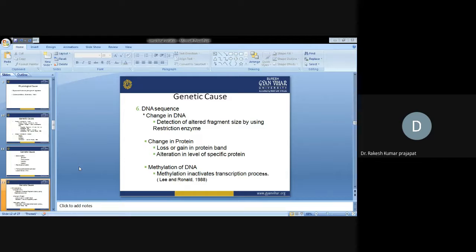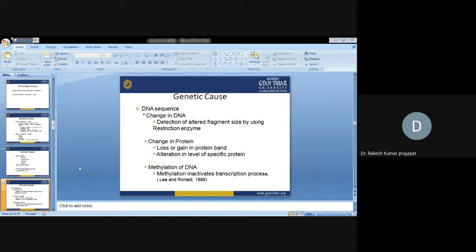Then change in the DNA sequences, modification in DNA sequences. First, change in DNA: detection of altered fragments by restriction enzymes. We can identify them. If the DNA sequence gets changed in any region, it is also responsible for the generation of somaclonal variations. Change in the protein.